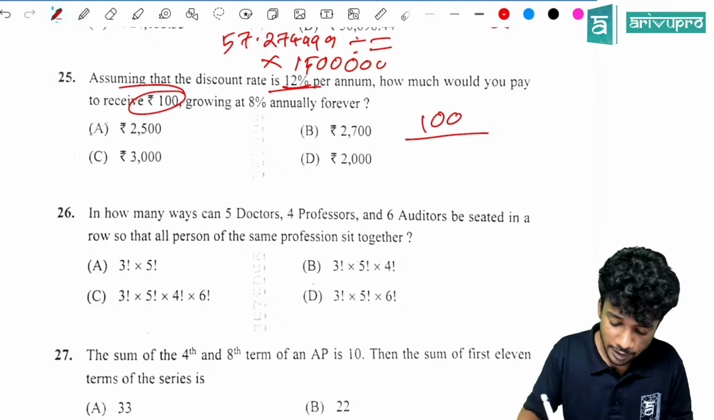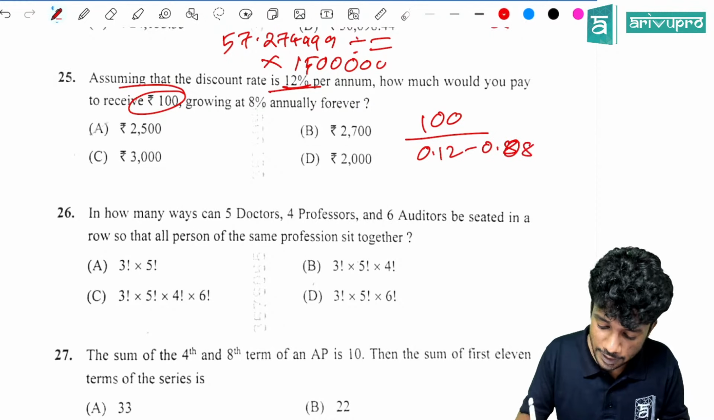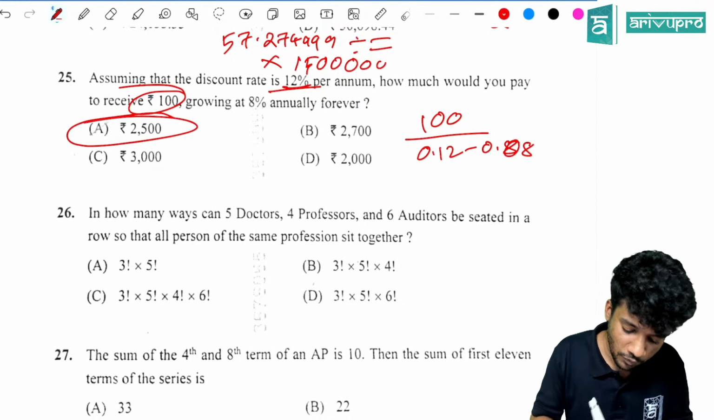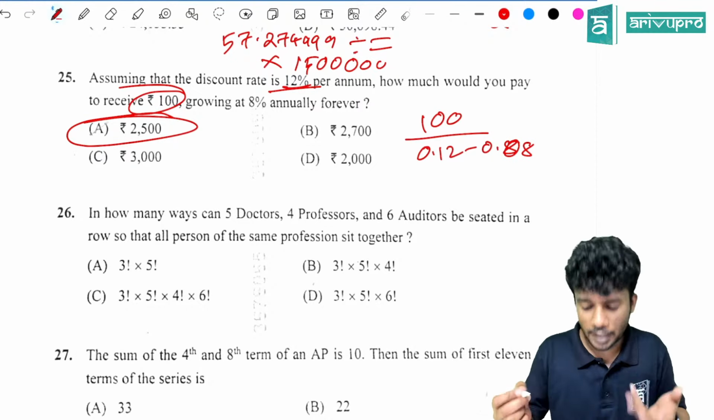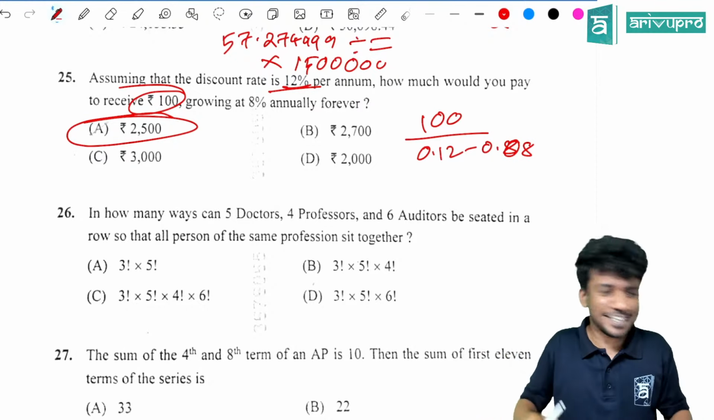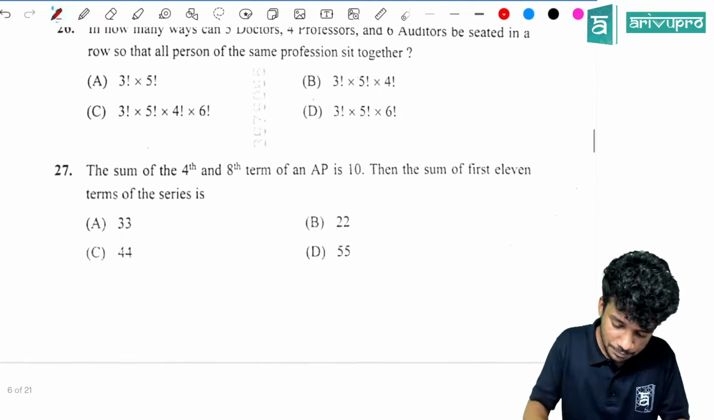So 100 divided by 0.12 minus 0.08. So the answer is 2,500. 0.12 minus 0.08 is 0.04. 100 by 0.04. You will directly get the answer. Yes. See the question. Good question.